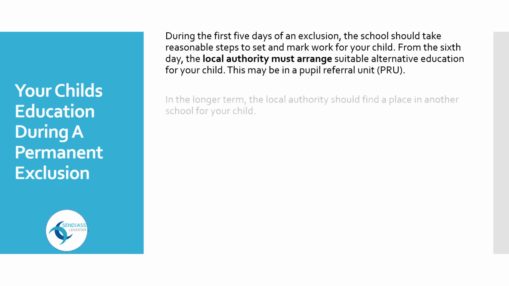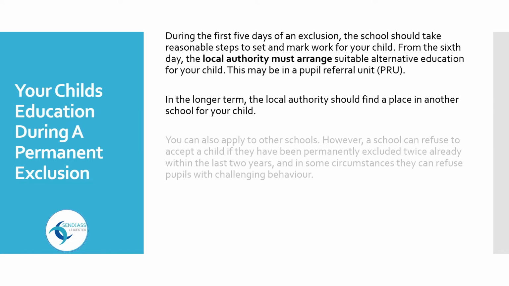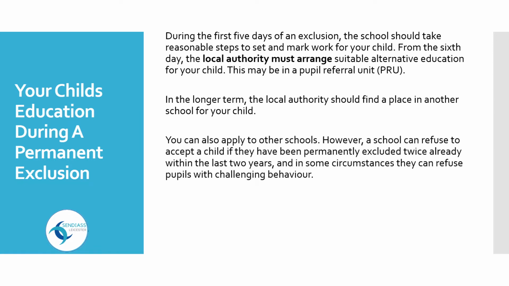In the longer term, the local authority should find a place in another school for your child. You can also apply to other schools. However, a school can refuse to accept a child if they have been permanently excluded twice already within the last 2 years, and in some circumstances they can refuse pupils with challenging behaviour.